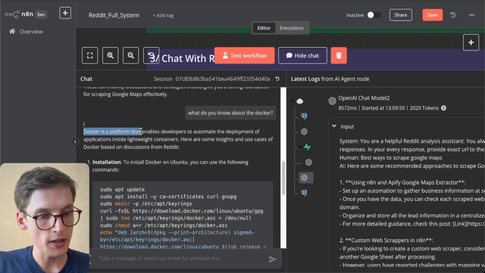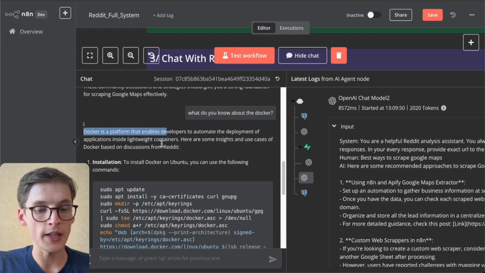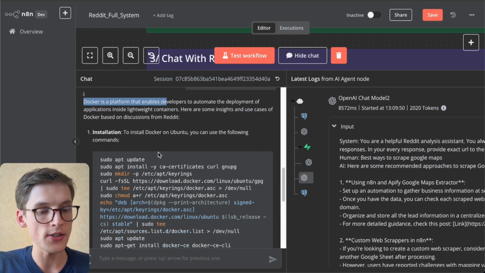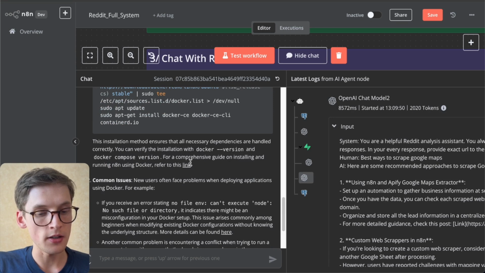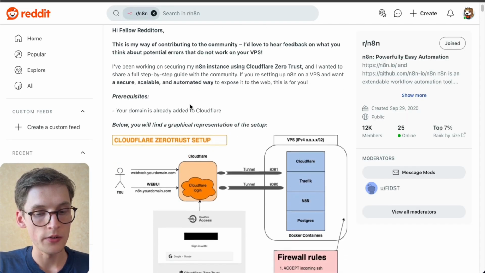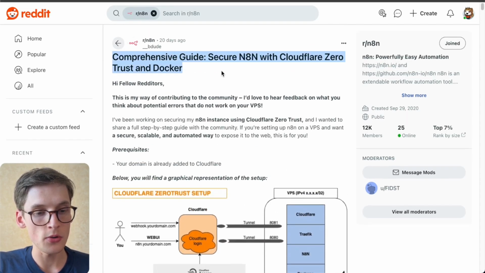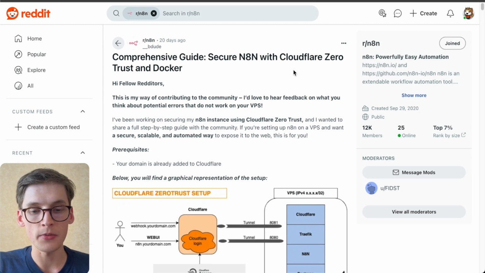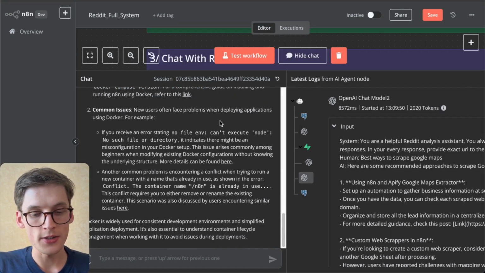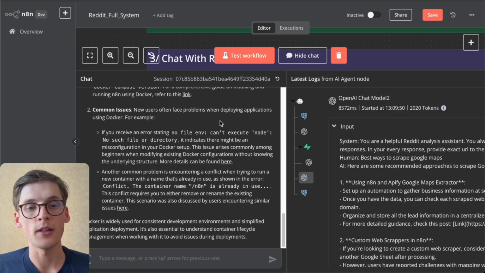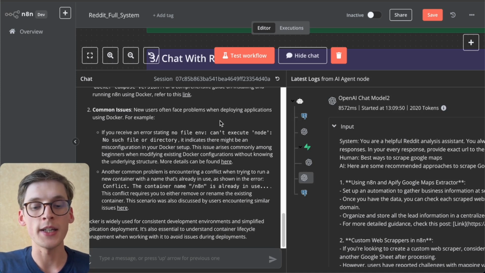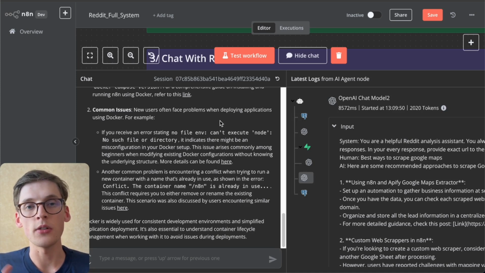Docker is a platform that enables developers to automate the deployment of applications inside lightweight containers. We have information about the installation. So if you want, you can read through this wonderful N8N post, comprehensive guide, secure N8N with Cloudflare, Zero Trust, and Docker. And we get some common issues. Of course, it is not the full database around Docker, it's only the subreddit information. But as you see, it's working, and now we can test this out and see how it really works.